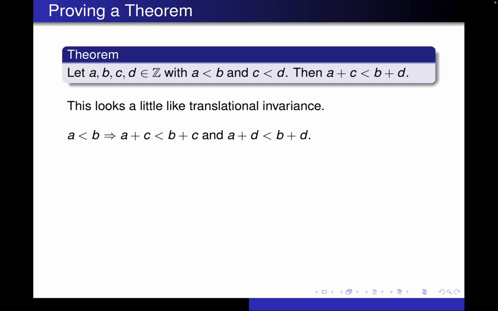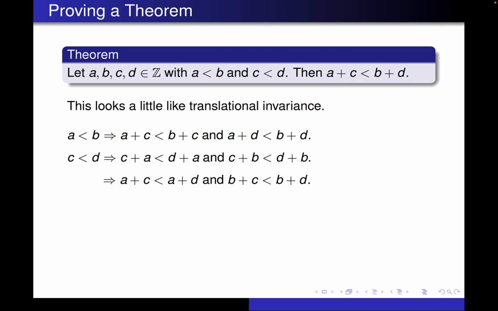And if we look at C is less than D, we can use translational invariance in 2 different ways on that one, by adding A to both sides and adding B to both sides. Now, just to compare things, notice that C plus A is equal to A plus C, and D plus A is equal to A plus D. So if we wanted to flip the order around, that would give us the same number, right? So A plus C is less than A plus D. If we did that to the second inequality on that second line, we get B plus C is less than B plus D.